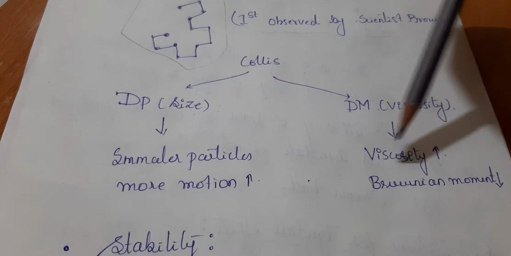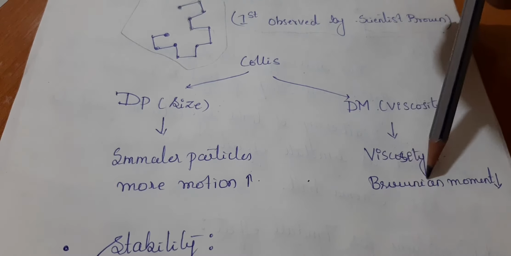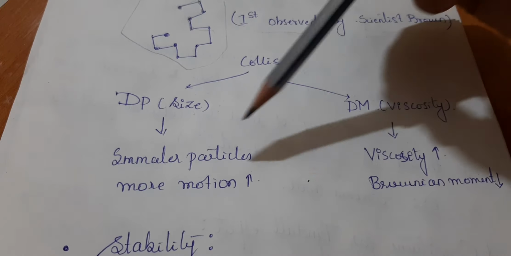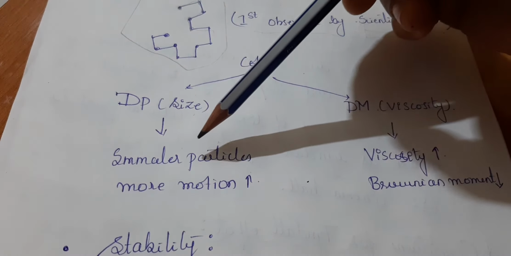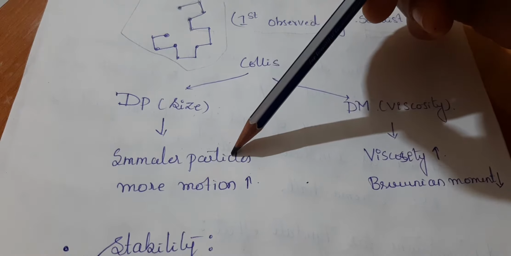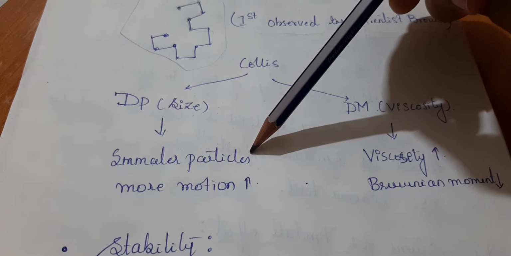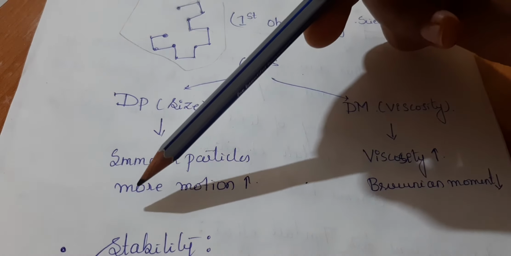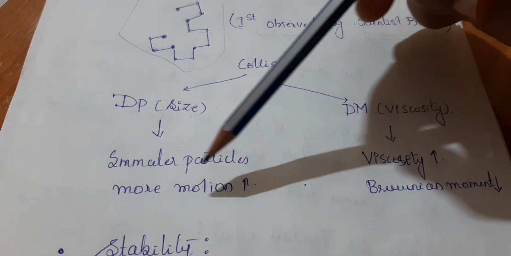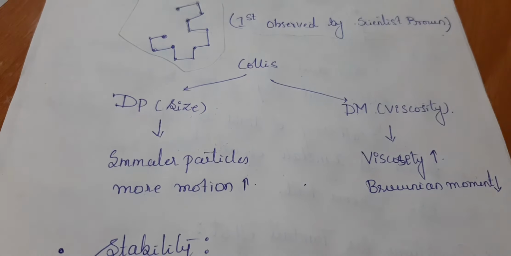So if viscosity is increasing, Brownian movement decreases. In size, big particles cannot easily move. Smaller particles can move easily, they will have more motion, that is, more Brownian movement is seen.